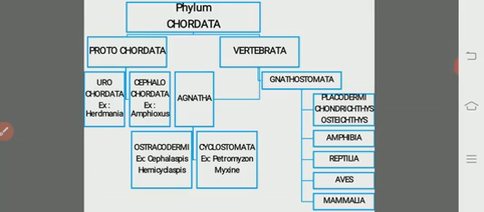And coming to the next class, aves. These are the glorified reptiles. And Huxley named them the masters of air. So they can fly due to the presence of the wings, which are the modified forelimbs.